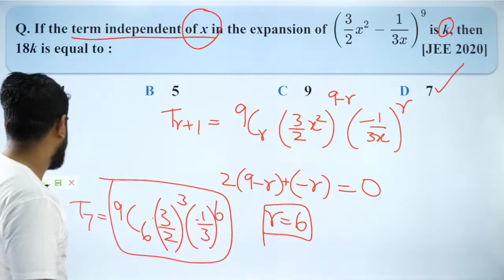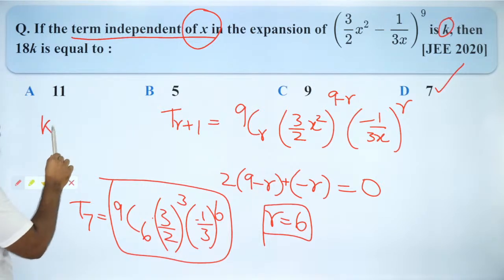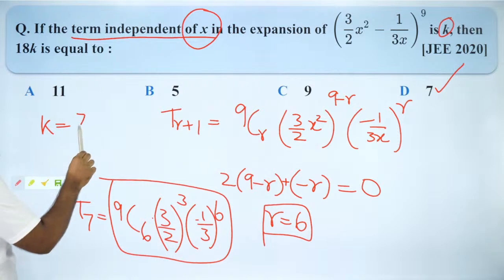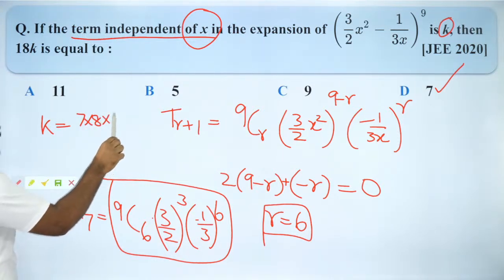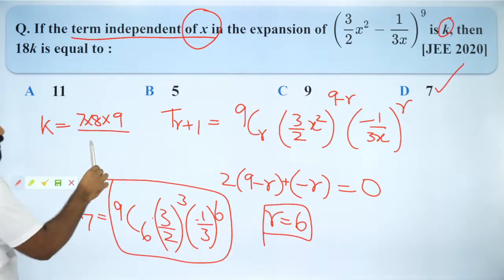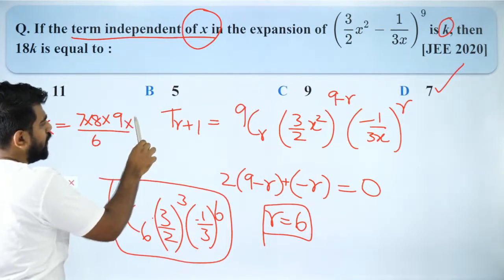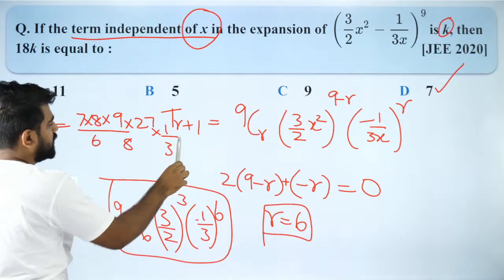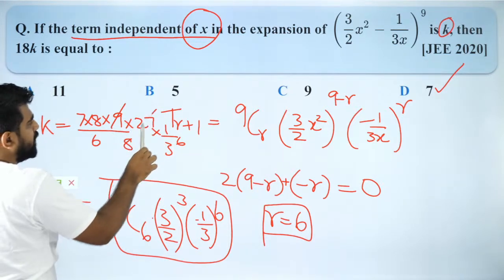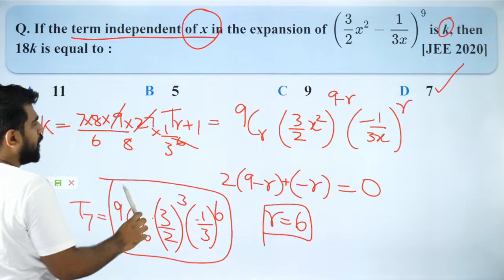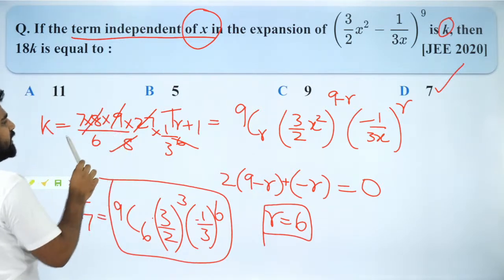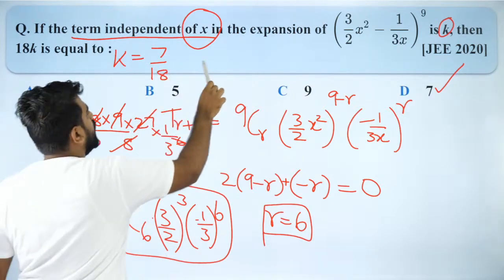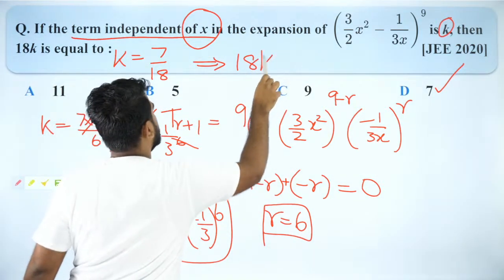Welcome, man. So T7 is equal to k, and 9C6 is how much? 9C6 is going to be 7 into 8 into 9 by 3 factorial, which is 6, and then you'll have 27 by 8 into (1/3) power 6. So 3 power 5 will cancel, 1 3 will be left out here, and 8 and 8 will get cancelled. So I'll have k is equal to 7 by 18, which implies 18k is equal to 7.